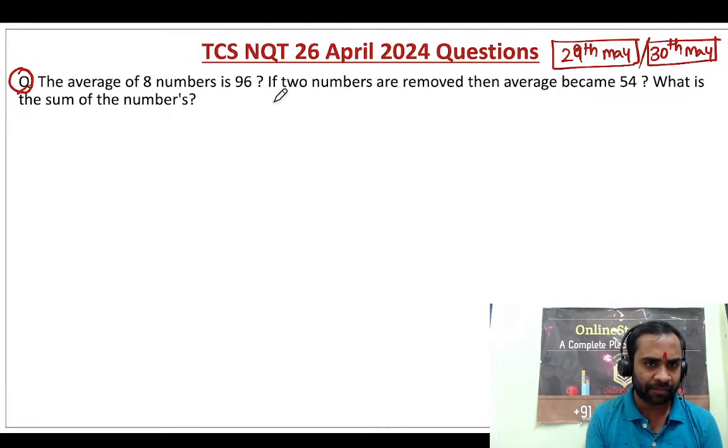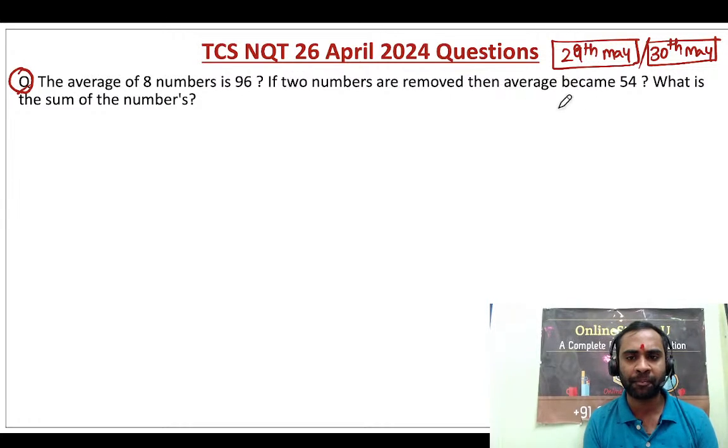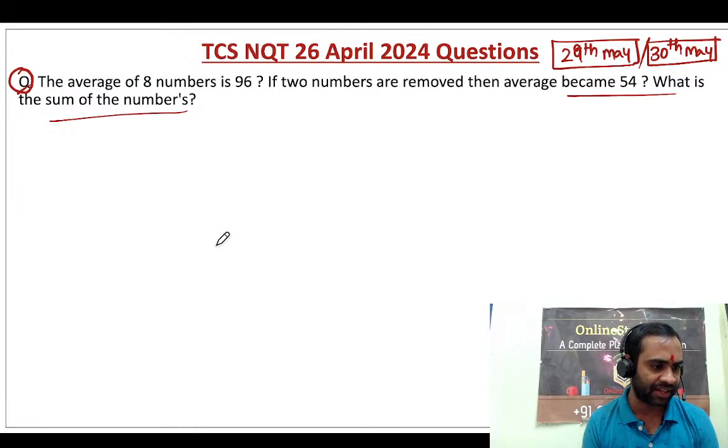So the average of 8 numbers is 96. If two numbers are removed, then the average becomes 54. What is the sum of the removed numbers? Can you tell me this answer?